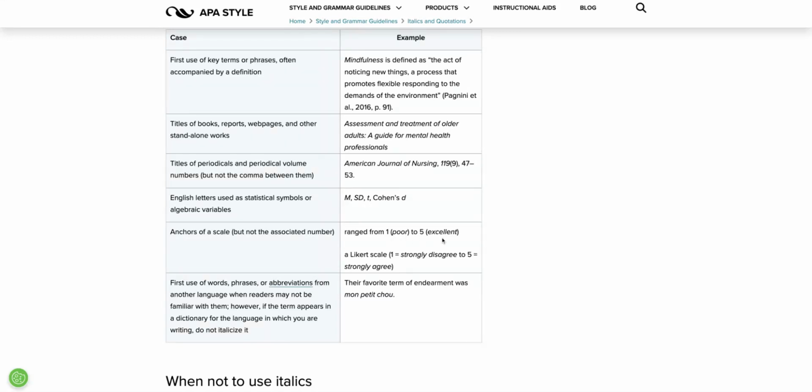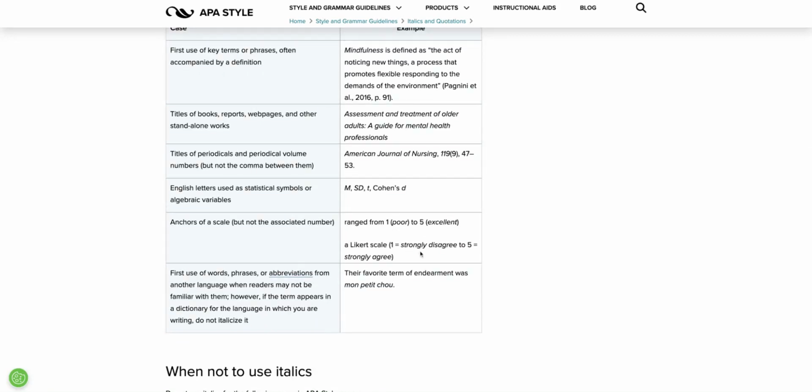However, the anchor words would be italicized. On a Likert scale, similarly, the numbers would not be italicized. If you used anchor words, then those words would be italicized. And it's important to note each of those words would be italicized: strongly disagree, neutral, agree, and strongly agree.